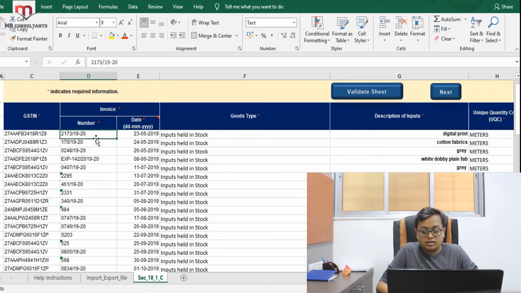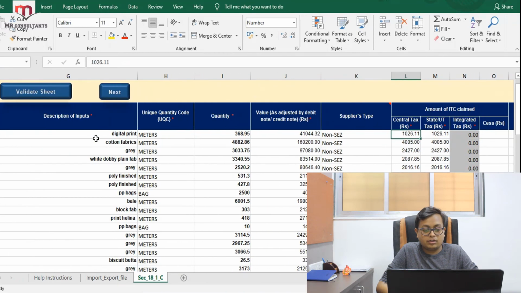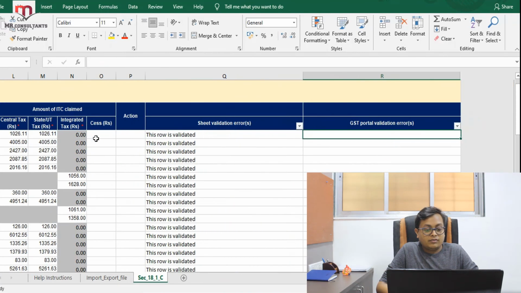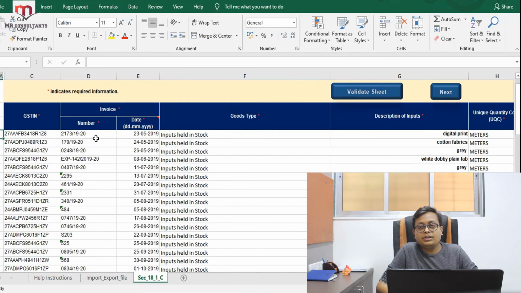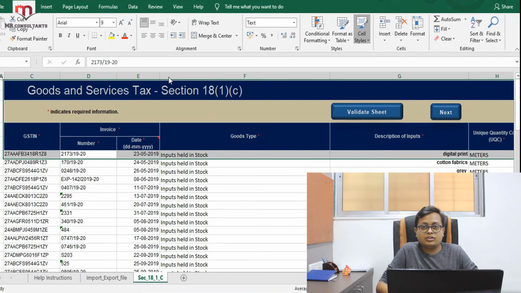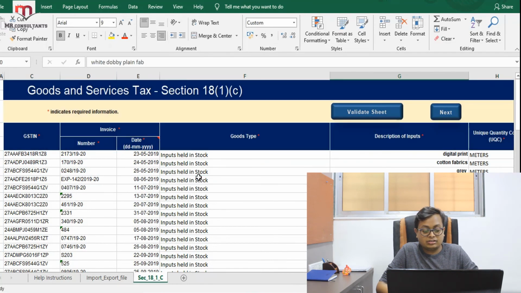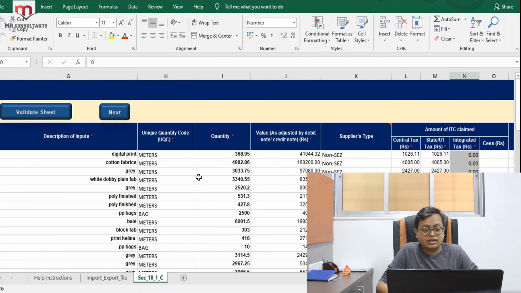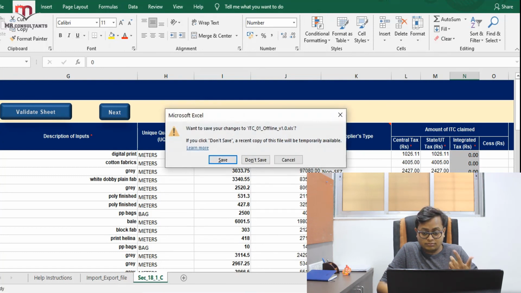And one more thing is that while converting from composition to regular GST, we have to claim this ITC. But for ITC you need a CA certificate mentioning the goods on which you are claiming, and that has to be matched with your utility form which you are filling up. Like this is the section 18(1)(c) we had selected. Here the stock should match with that certified by the CA, and we have to upload the CA certificate online while filing the ITC form. That's how you get converted, and after filing the form, your credit ledger balance will be updated immediately, and you can see the balance which you have claimed.